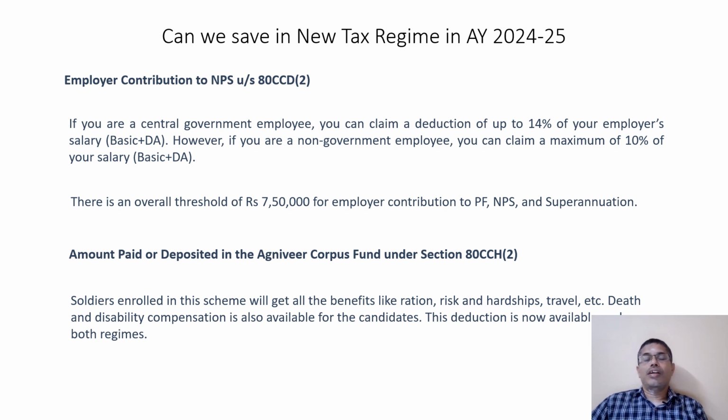Further, employer contribution should be limited to 7,50,000 put together for PF, NPS and superannuation. Next one, Agniveer Corpus Fund. If an employee makes a donation to the Agniveer Corpus Fund under section 80CCH(2), they can avail the benefit of tax deduction under section 80CCH. There is no slab or amount prescribed by the government.